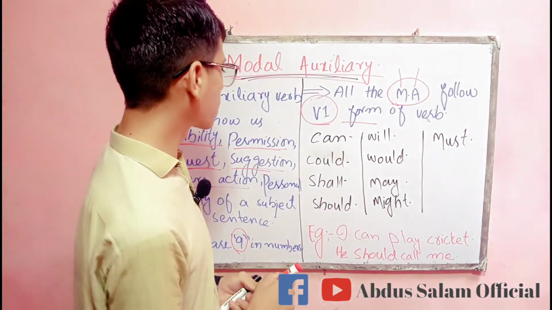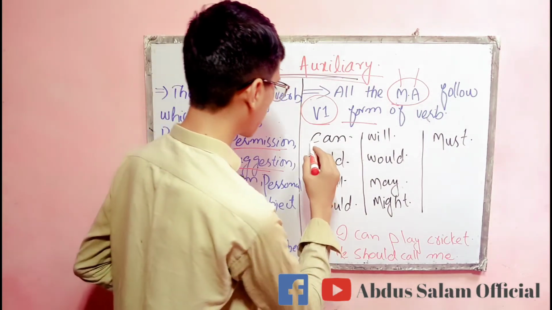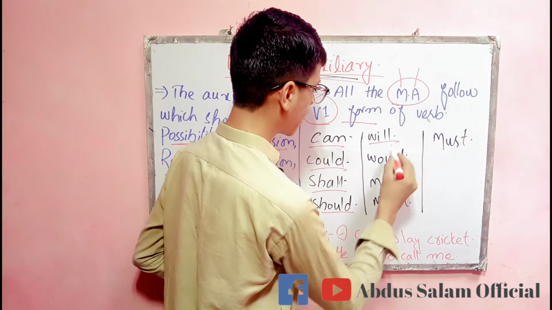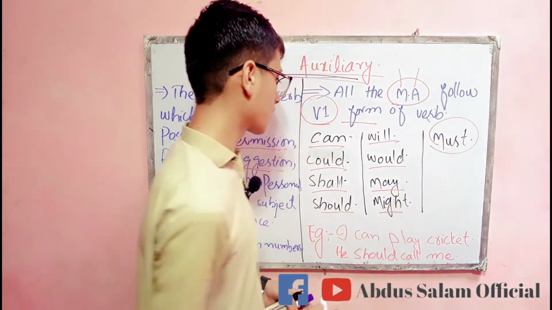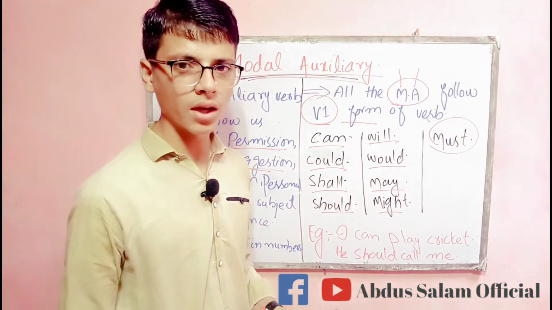Clear? The modal auxiliary verbs which we have are 9 in number, and they are can, could, shall, should, will, would, may, might, and the last one is must. Clear? If you count them, it becomes 9. We have 9 modal auxiliaries.